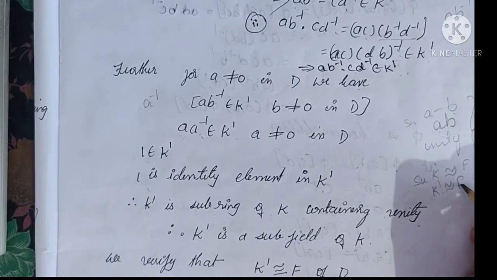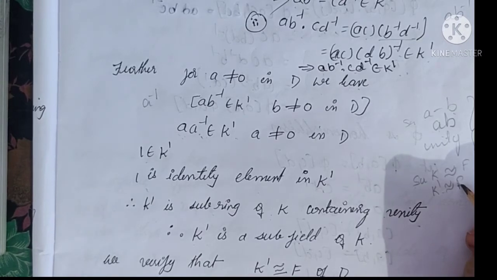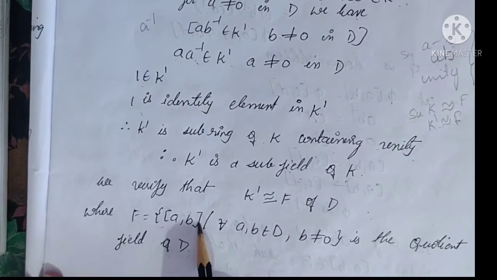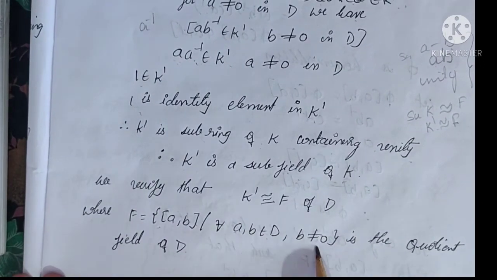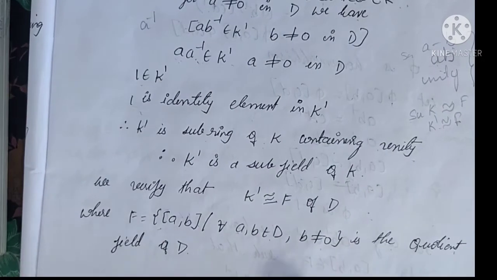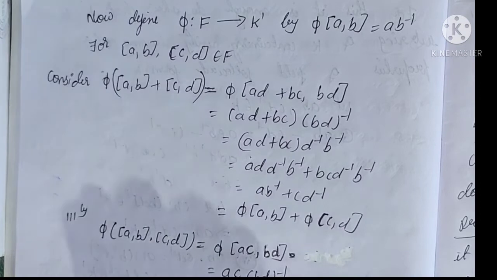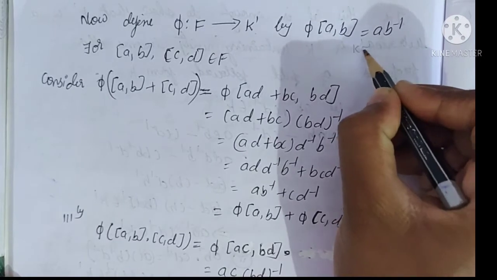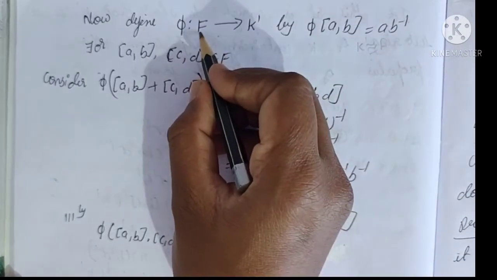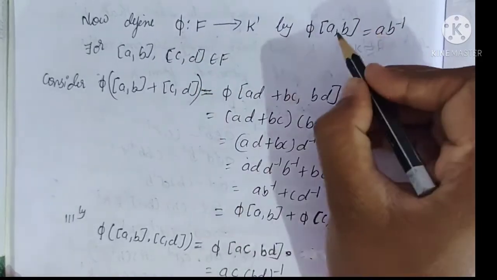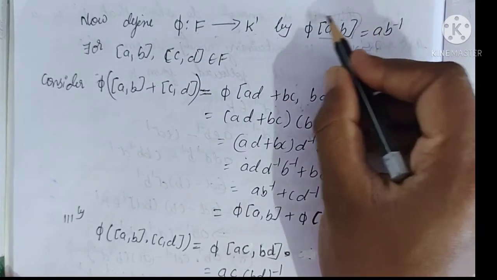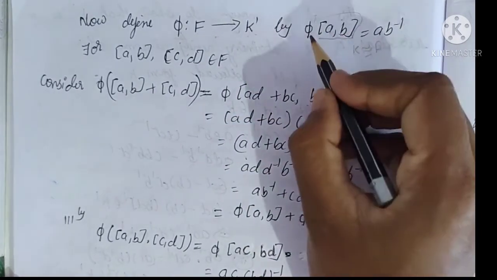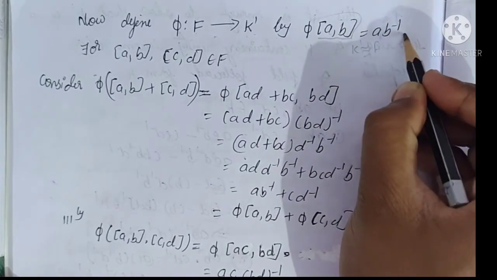Isomorphic to F means homomorphism, one-to-one and onto conditions. For that, consider F is equal to the set of a comma b, for all a comma b belonging to D, b not equal to 0, the quotient field of D. Now define a function pi from F to K dash, because we have to prove that K dash is isomorphic to F. For that, consider the function from F to K dash. F elements are of the form equivalence classes, that is a comma b. Then K dash elements are of the form a into b inverse, that is pi of a comma b is equal to a into b inverse.